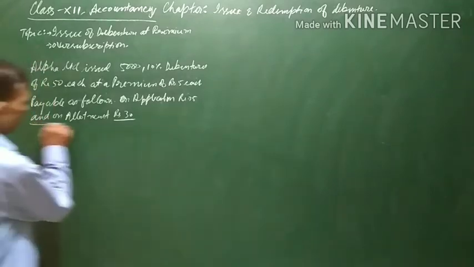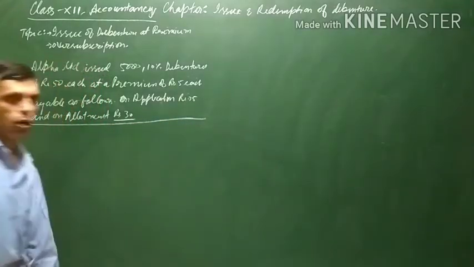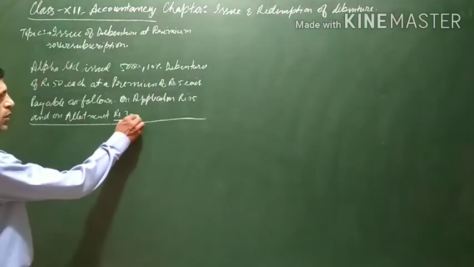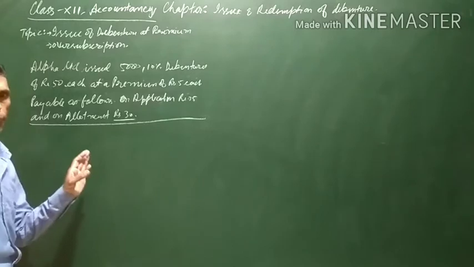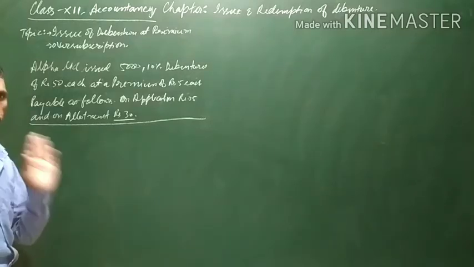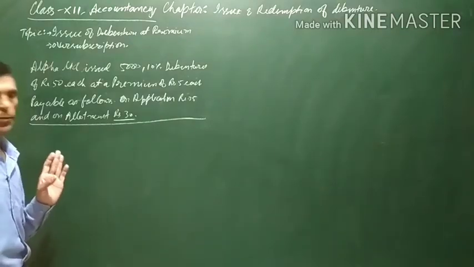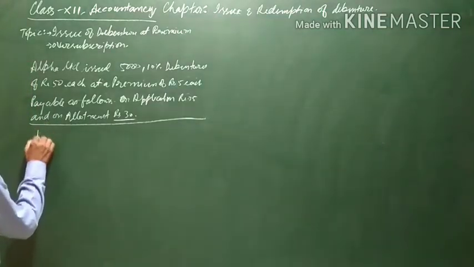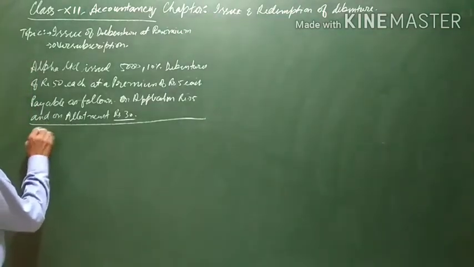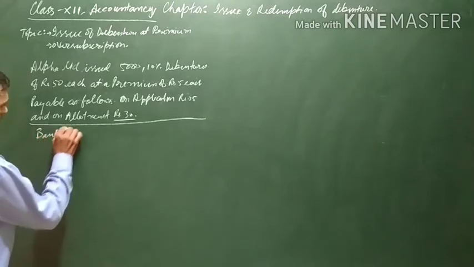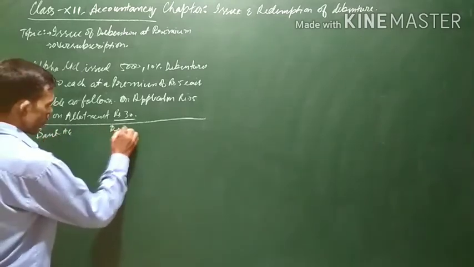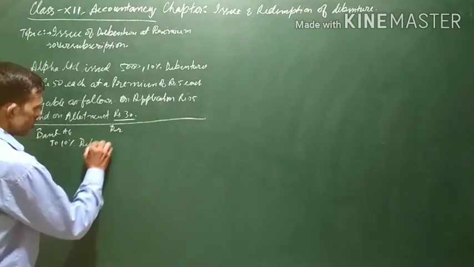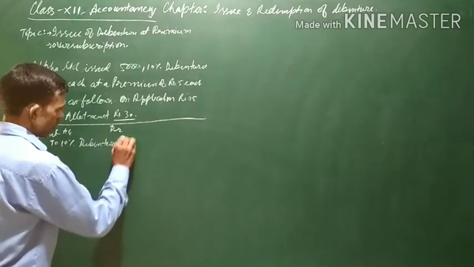Now let us pass the journal entries, assuming that all the debentures were fully subscribed. Assuming that all the debentures were fully subscribed means there is no under subscription or over subscription. Let us see the journal entries first of all. First, when the money is received, bank account debit to 10% debenture application account.